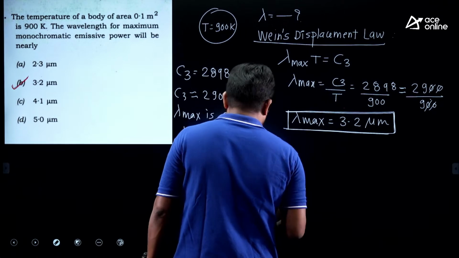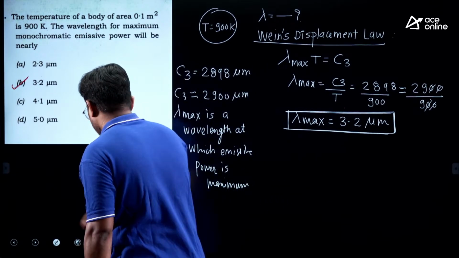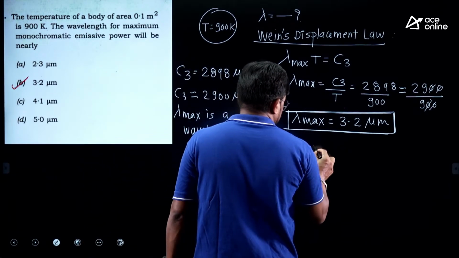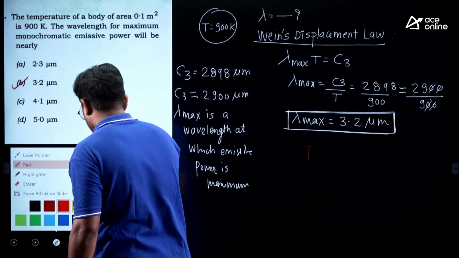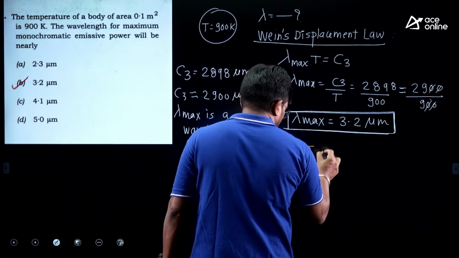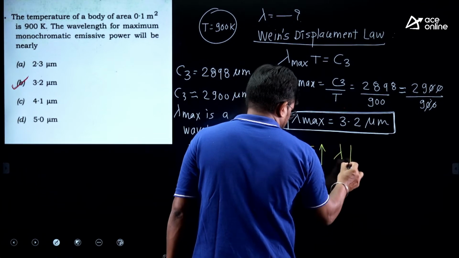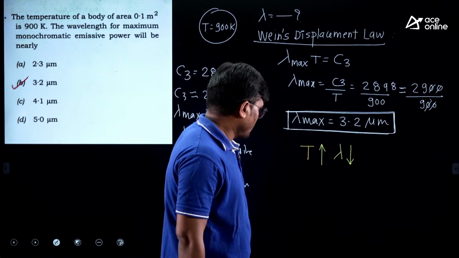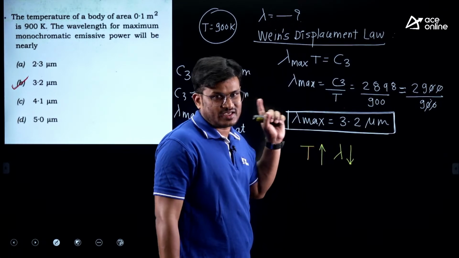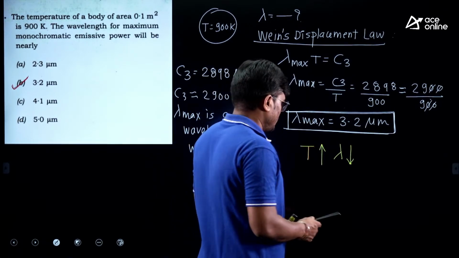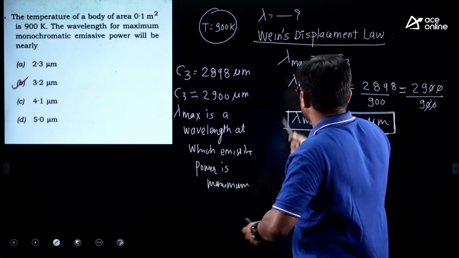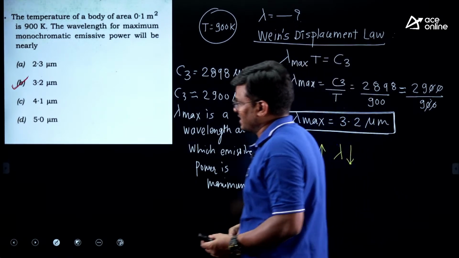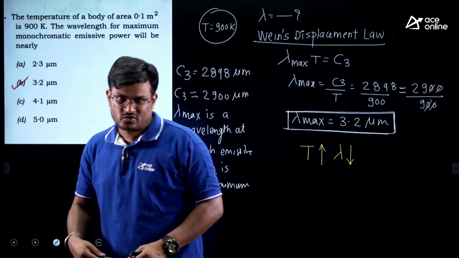Higher the temperature, shorter the wavelength. Please pay attention, this is your Wien's displacement law.